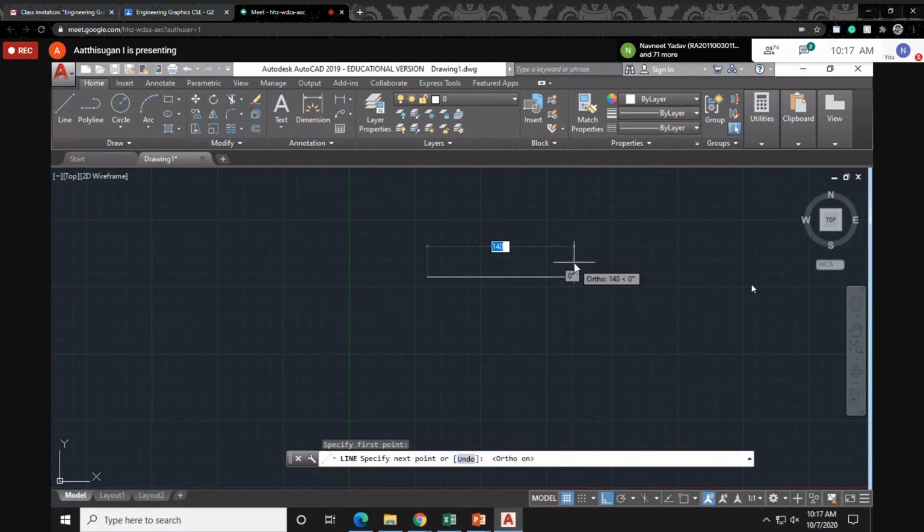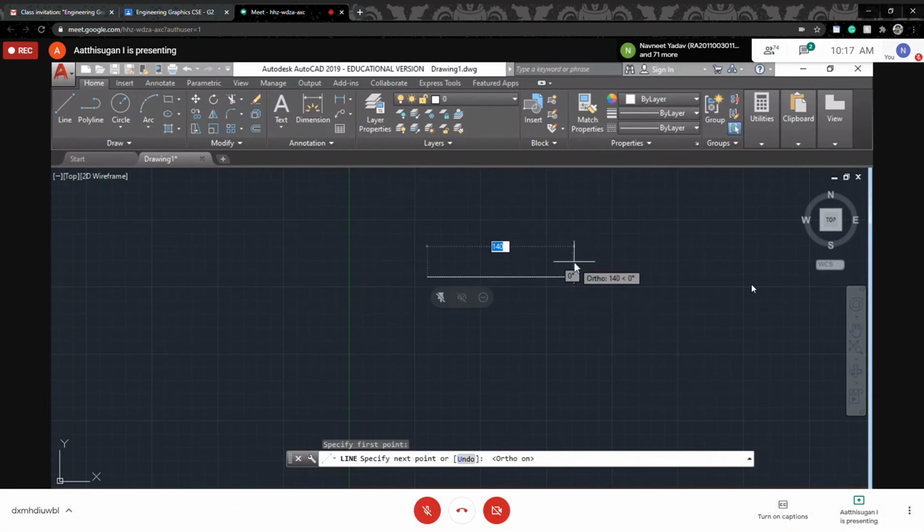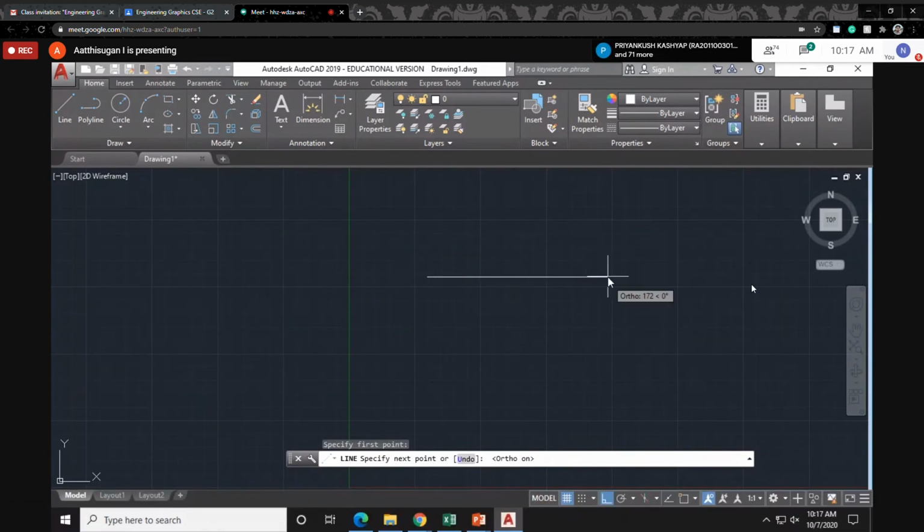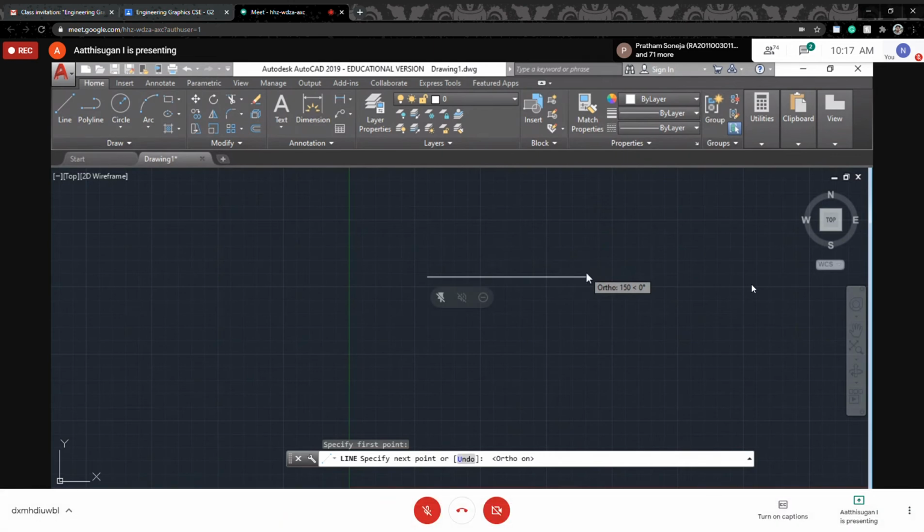Suppose the line's length and angle, like 140 degrees, are also showing. In some systems, or if you are using a new system, it may not show. If it is not coming, the shortcut key is F12. Now the line length and angle are not visible. To make the line length as well as angle visible, just type F12 to enable it. The shortcut key is F12. Automatically the line length as well as angle will be visible.